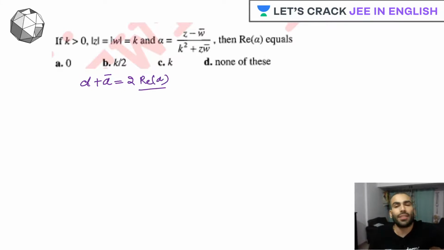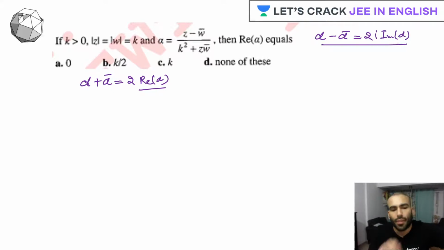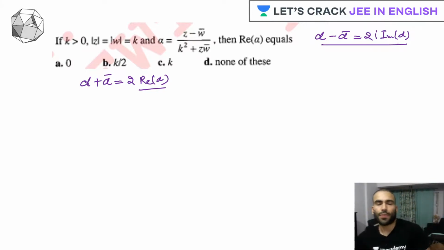Now if someone asks us to find the imaginary part, we need to subtract the complex number from its conjugate, and get twice iota times the imaginary part of the complex number. Clear? So these are a few observations which we made while learning the properties.